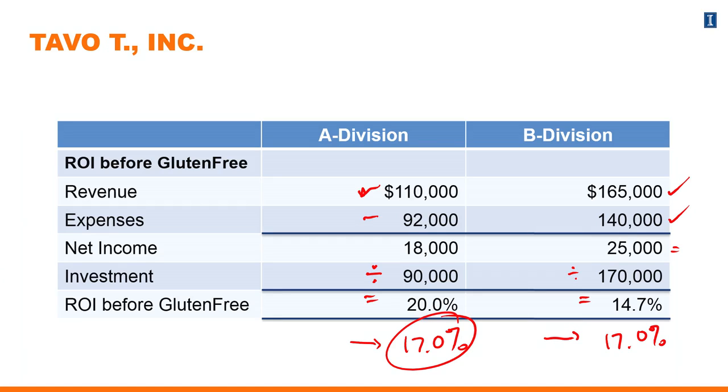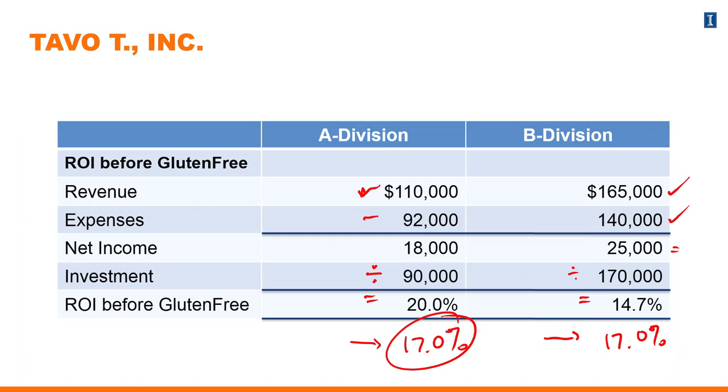They're currently at 20%. They're thinking about an investment that yields 17%. When these things are combined, the overall return on investment for Division A will be lower than what they are currently performing at. So if this is the case, Division A will not invest in the gluten-free option.